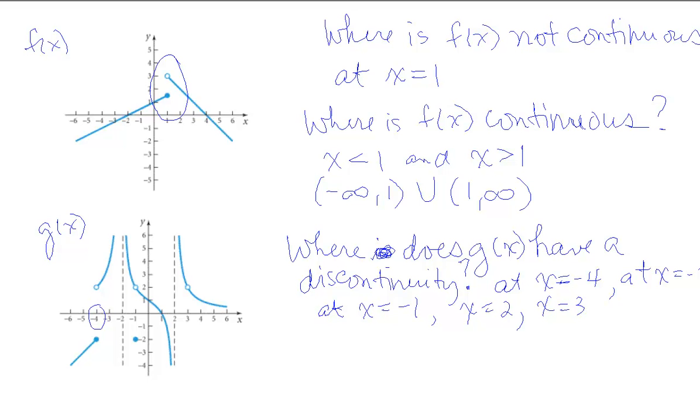So there are a couple different reasons. We've got this jump discontinuity. That means we've got a limit from the right and a limit from the left at -4. If we pay special attention here at -4, if we take a look at the limit as x approaches -4 from the left and as it approaches from the right, we get two different limits. Right? There's that jump. The one here in the middle at -2, this is the limit as x approaches -2 from the right and from the left does not exist.